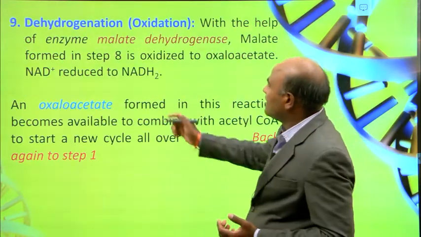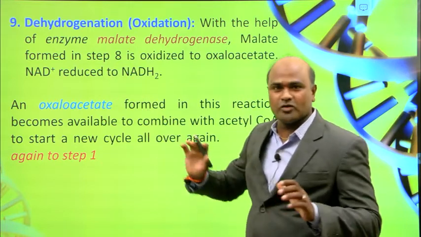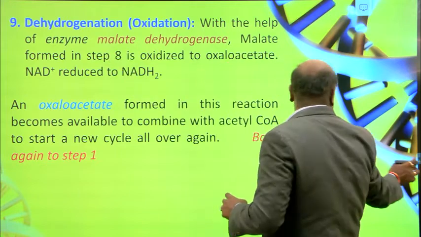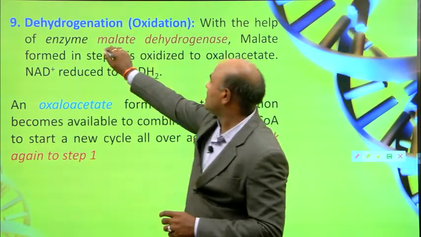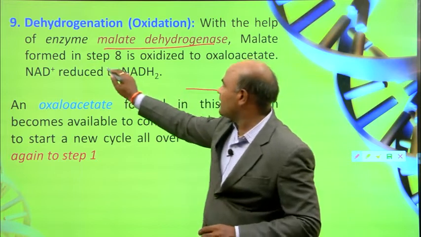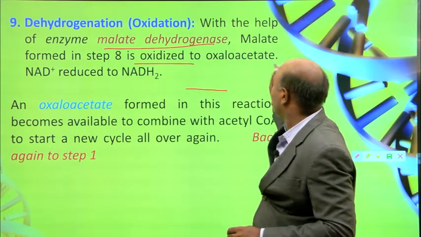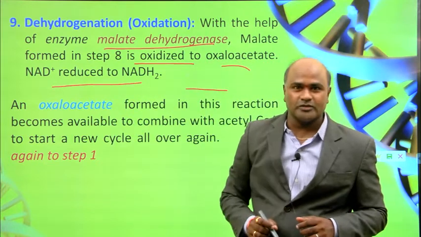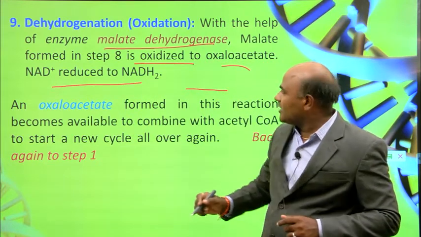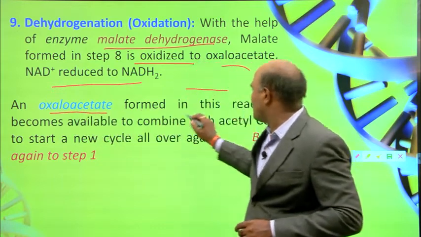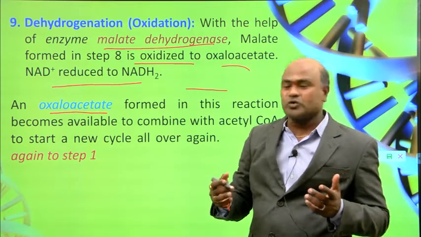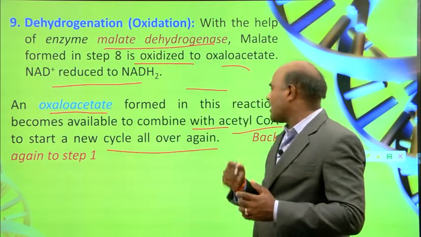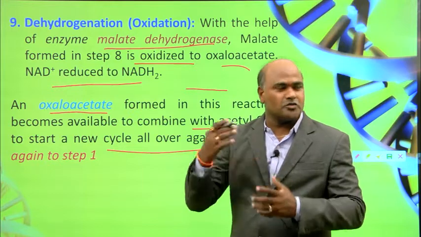The last one is dehydrogenation. In this process, with the help of the enzyme malate dehydrogenase, malate formed in step 8 is oxidized to oxaloacetate, and NAD+ is reduced to NADH2. Finally, the oxaloacetate formed in this reaction becomes available to combine with acetyl CoA to start a new cycle. This is a cycle.